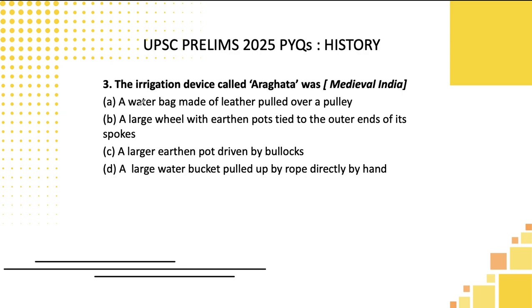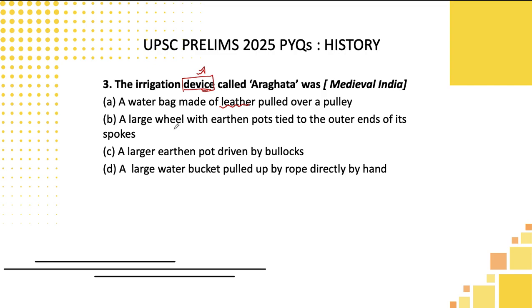Let's move to the next question, students. The irrigation device called Araghatta. So here the keyword used in the question is device. We need to think of what can be the device by looking at the options here. A water bag made of leather pulled over a pulley. So it is leather. I think whether leather would have been discovered during the time of medieval India is questionable. And not only that, it does not look like a device. I don't think so. Let's move to the next one.